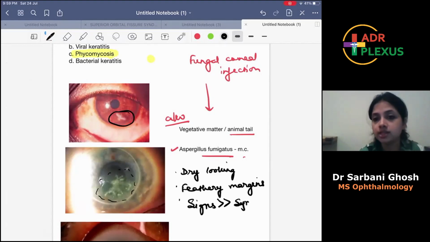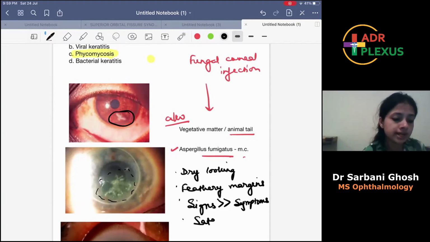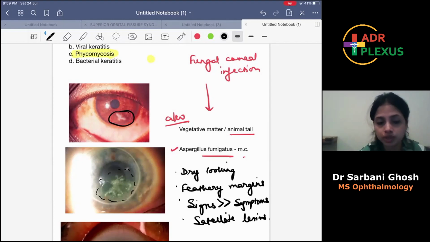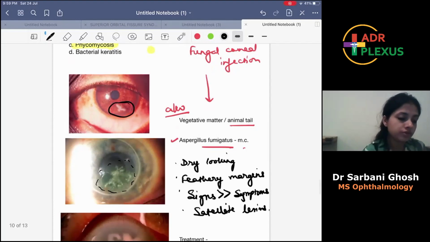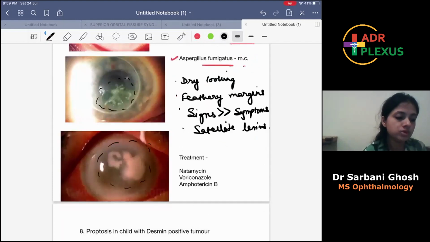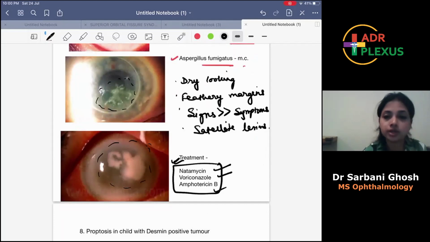On examination, you'll find a lot of findings, these feathery margins, dry looking infiltrates and all. But sometimes you will find satellite lesions also. But the symptoms of the patient will not be much. But obviously, when they progress, they can become more severe, like this, if untreated. So timely treatment is important with antifungal agents, natamycin eye drop, voriconazole, and amphotericin B.